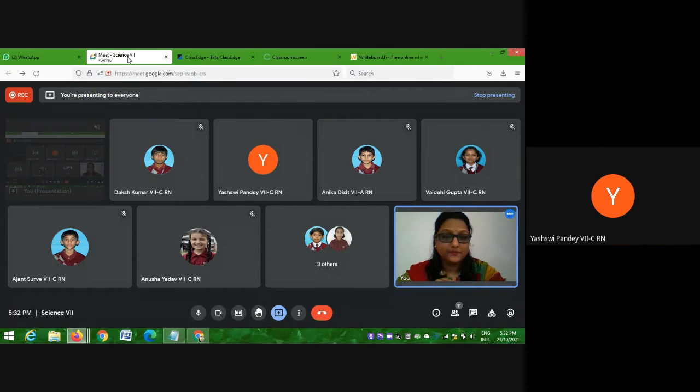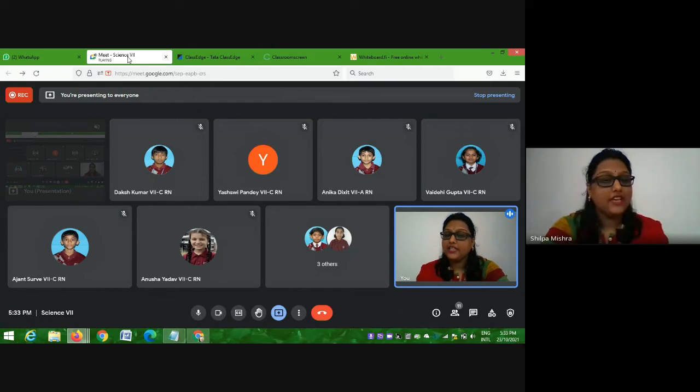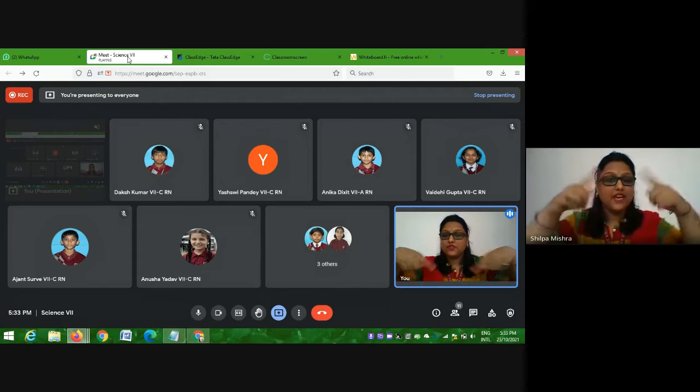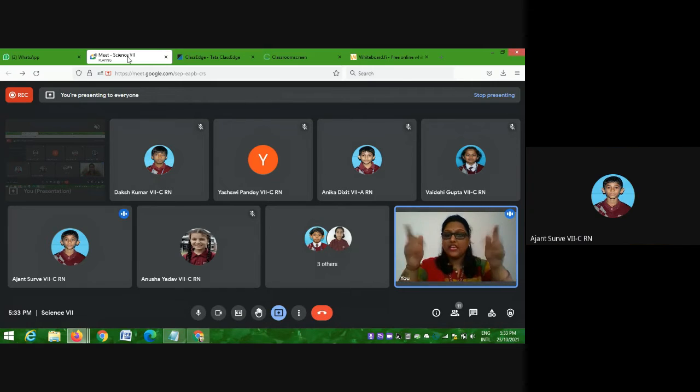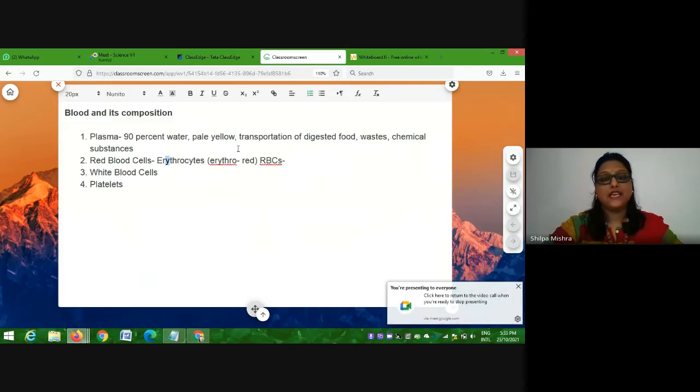So, do you remember the biconcave lens, which was concave on both sides? Both the surfaces were concave in nature, right? The same shape is there with RBCs, red blood cells. So if I ask you what is the shape of these cells, it is biconcave shape. Got it, everyone? First thing, how do they look.